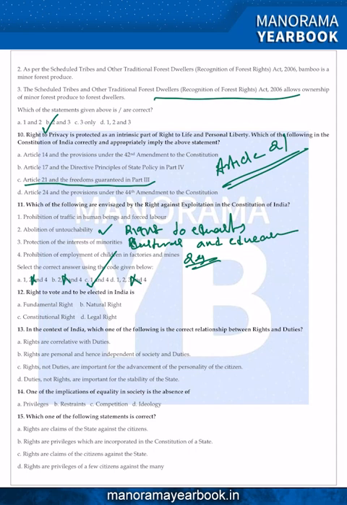So, right to vote and to be elected in India, there is confusion. Whether right to vote is a constitutional right or a legal right. As per the UPSC key, it is a legal right. The UPSC said that right to vote is not a constitutional right. We know that right to vote is mentioned in Article 326 of the Indian Constitution. But in different cases, the Supreme Court of India said that right to vote is a legal right. So as per the UPSC key, answer is D for Delhi, legal right.